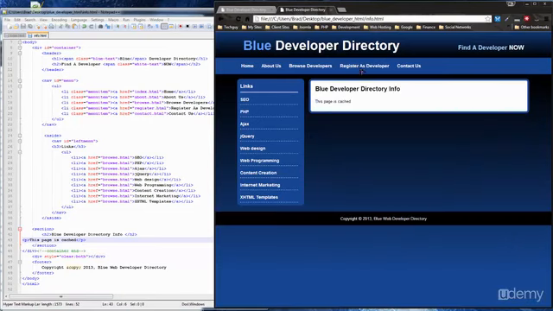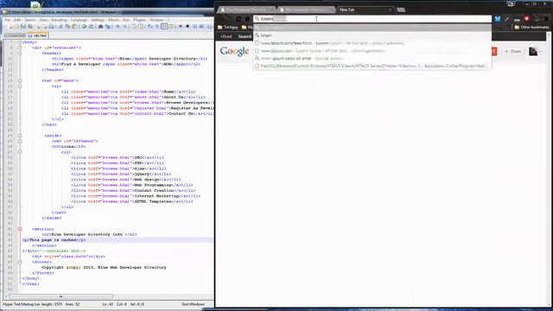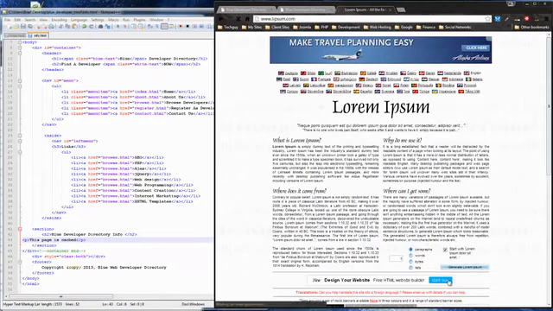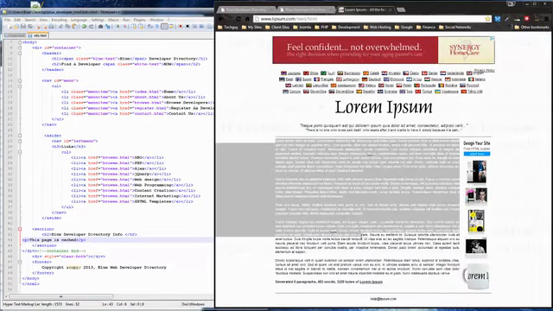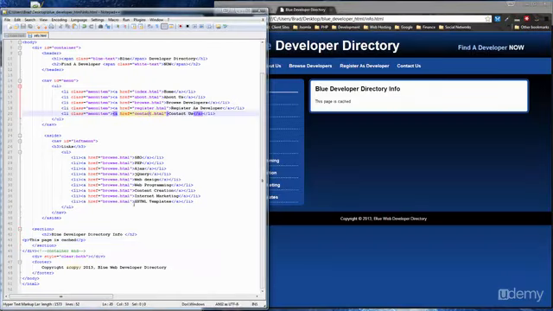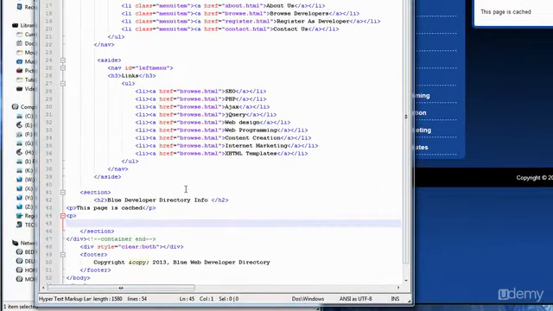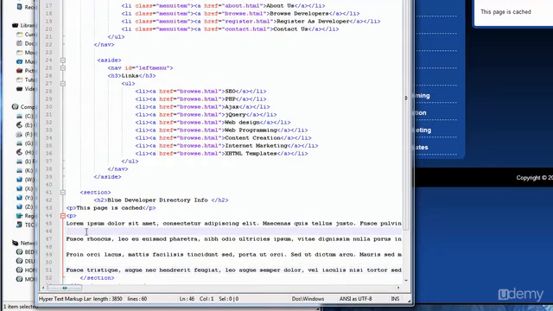Alright, so now I just want to get some dummy text, and I like to use the lorem ipsum. You just generate a paragraph of filler text to fill up your site. Copy that, and I'm going to paste it in here. We're going to surround the paragraphs with paragraph tags so that it's formatted nicely.